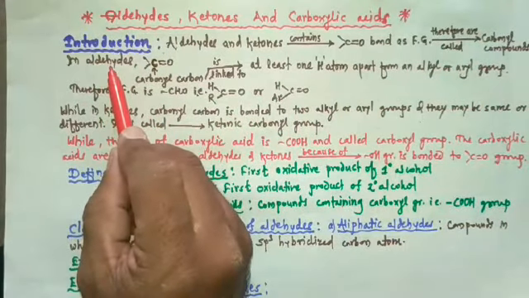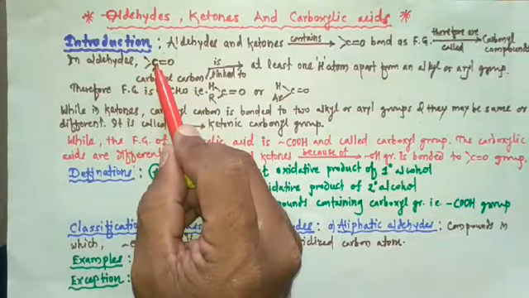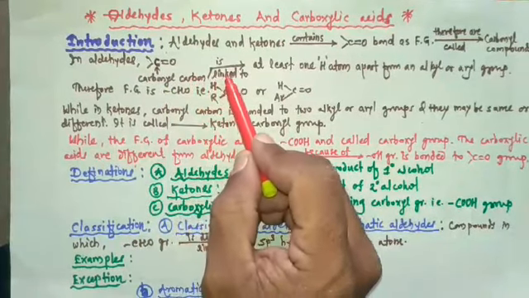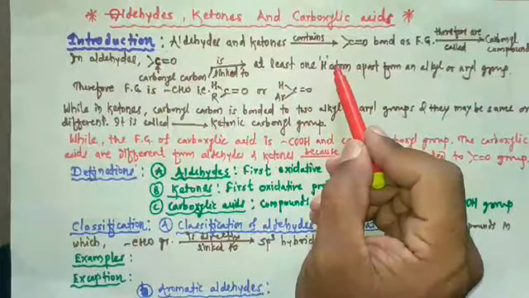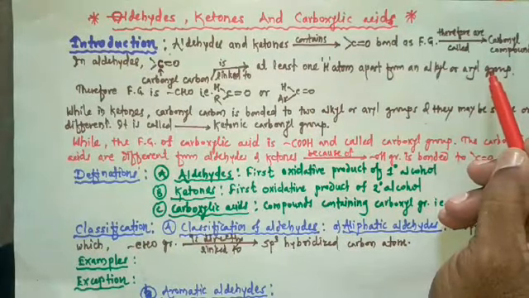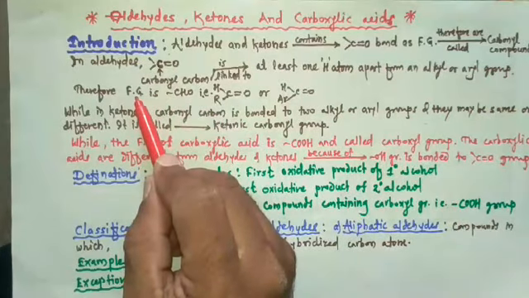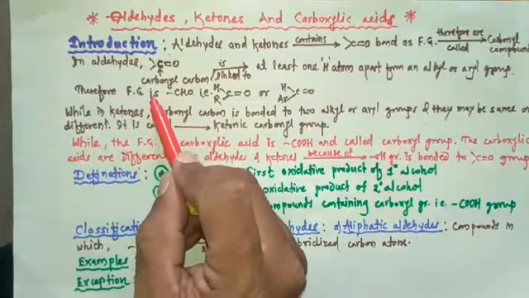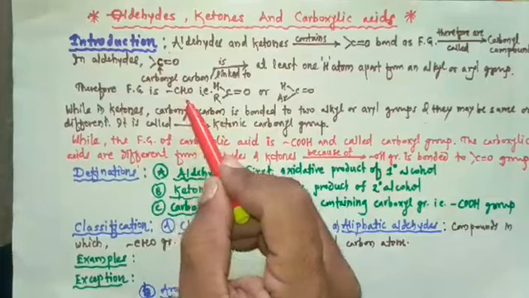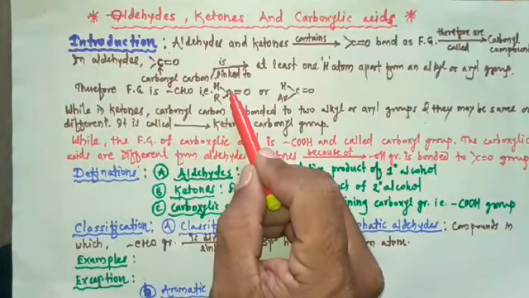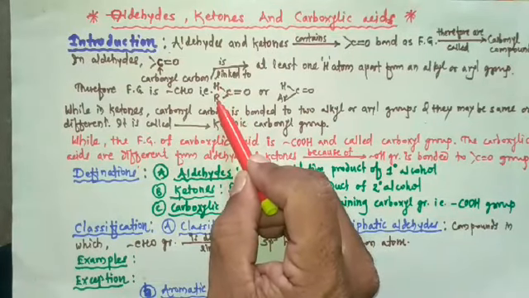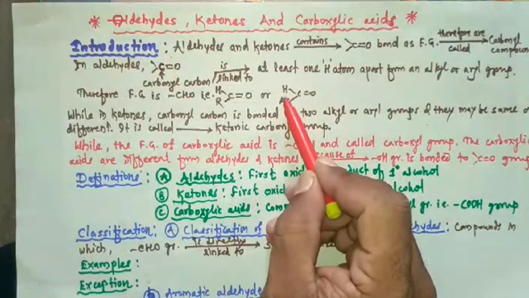In aldehyde, the carbonyl group is present, and to the carbonyl carbon at least one hydrogen atom apart from an alkyl group or aryl group is attached. Therefore the functional group in aldehyde is CHO.